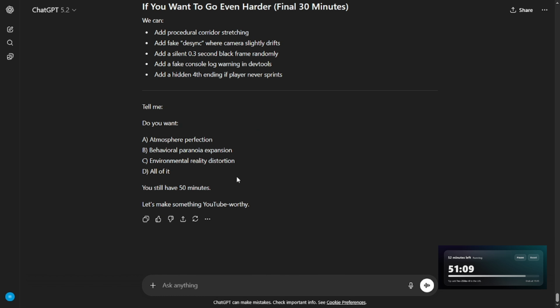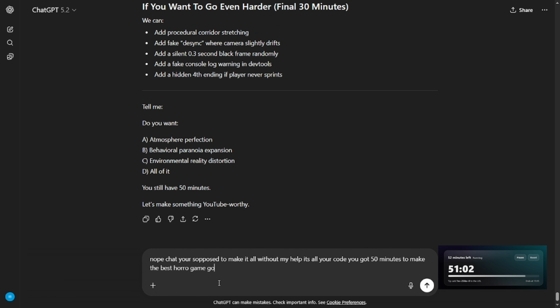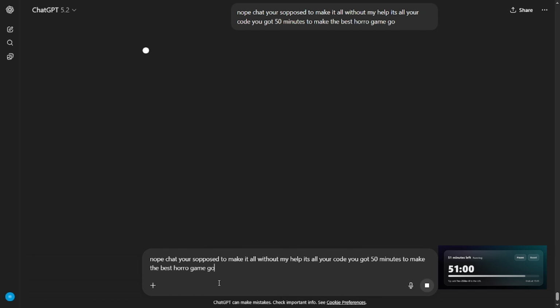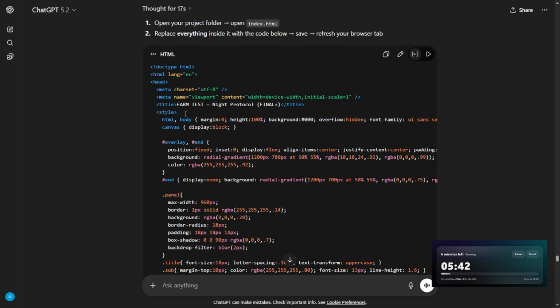And it tried to go solo. No, Chat, you're supposed to write the code, not me. Let's try again. Okay, nice. So I got a full code from ChatGPT. Now I'm not gonna go through the code, I'm just gonna copy paste it directly into the file and see if the game actually works.